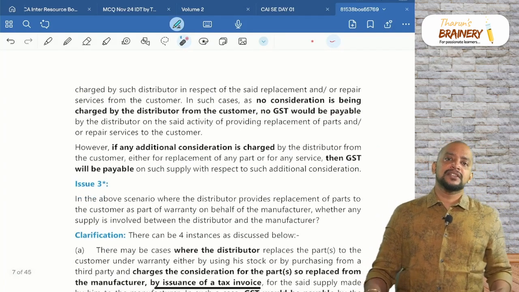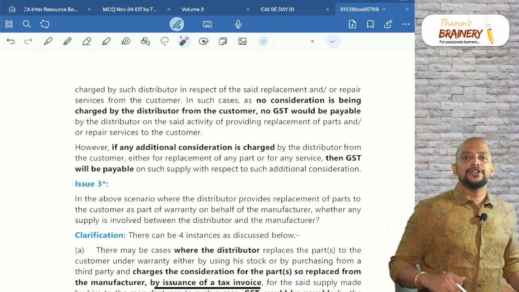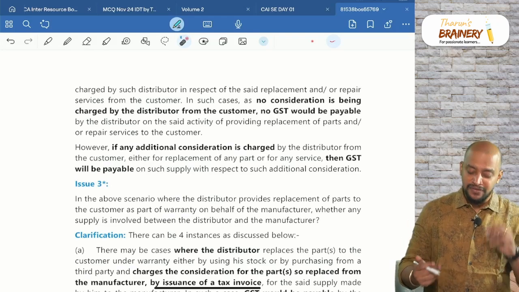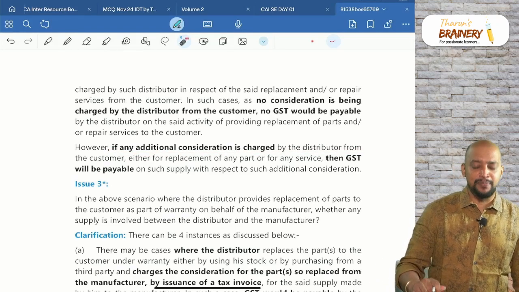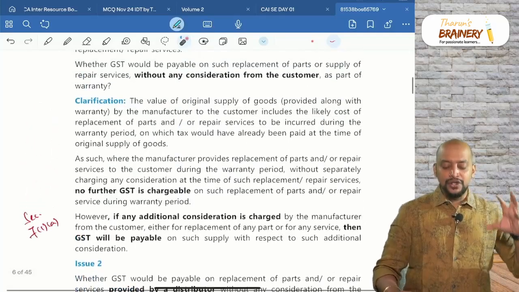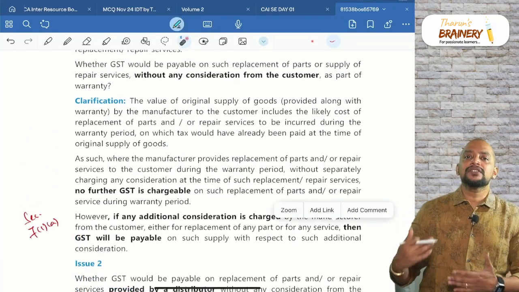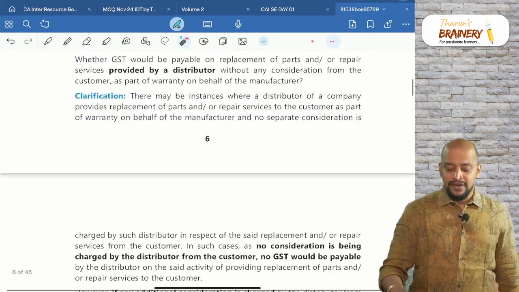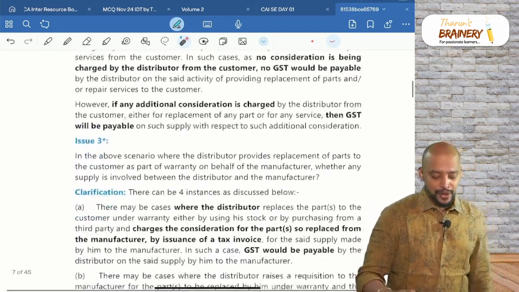However, if they say, sir, you have to pay because it is a different item, different model, you have to pay some extra amount like that, then on that extra amount, GST will be applicable. If any additional consideration is charged, then GST will be payable. So literally, issue number 1, issue number 2, the explanation is same. Issue number 1 is in the context of manufacturer who is doing the replacement during warranty, whereas issue number 2, a dealer or a distributor who is doing the replacement during warranty.